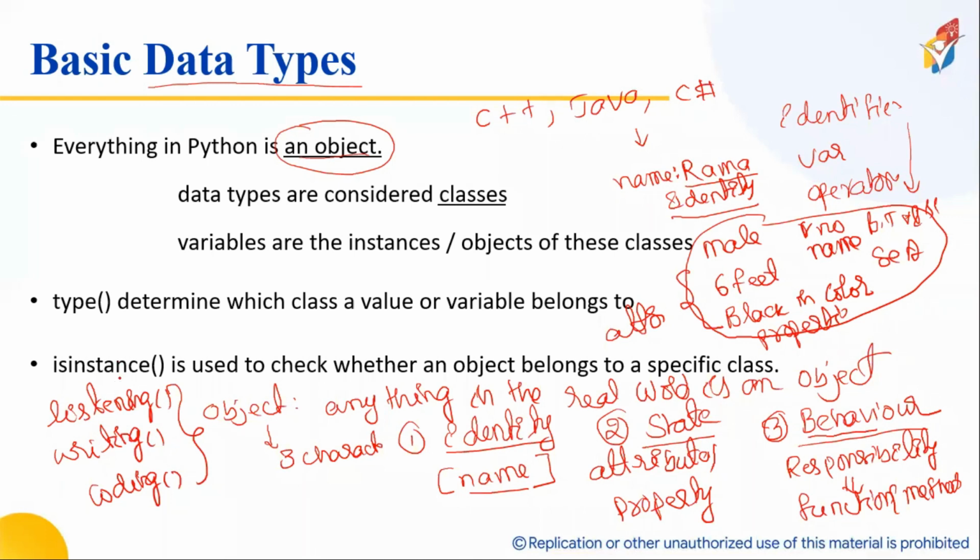Every student in the class has to listen properly, note things down, do coding, and ask questions if they have any doubts. So shall I call them behaviors? If any object consists of the three things, identity, state, and behavior, then I'll call it an object.